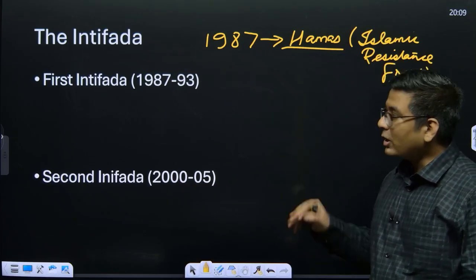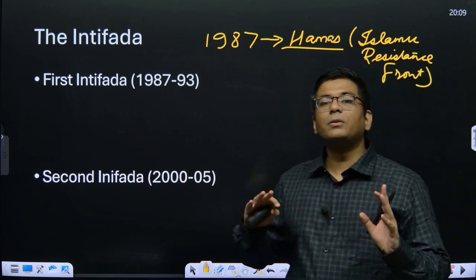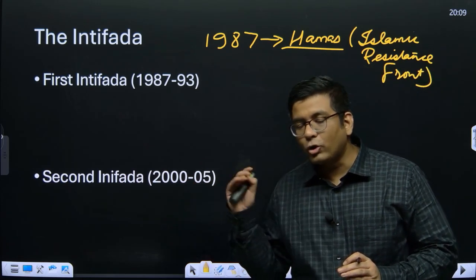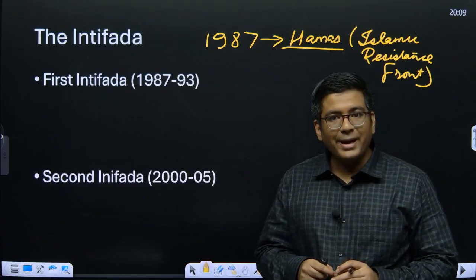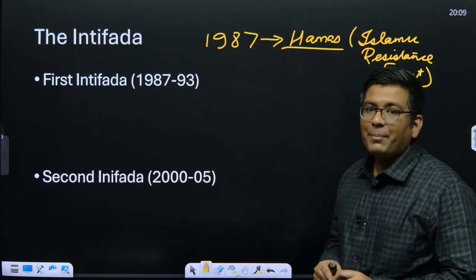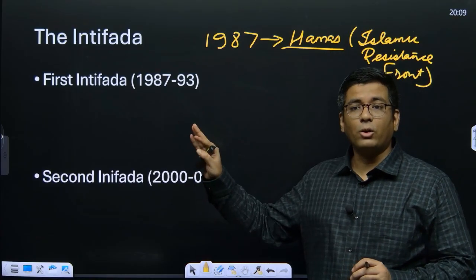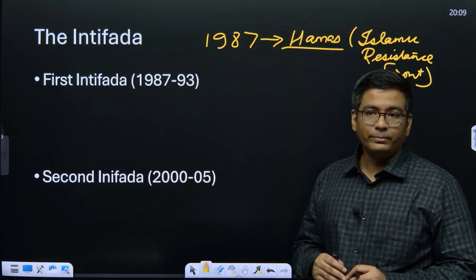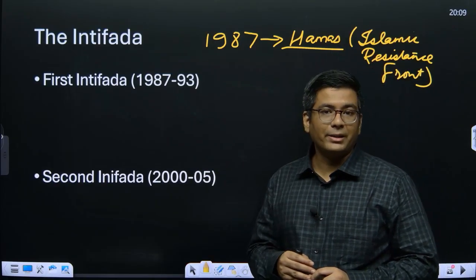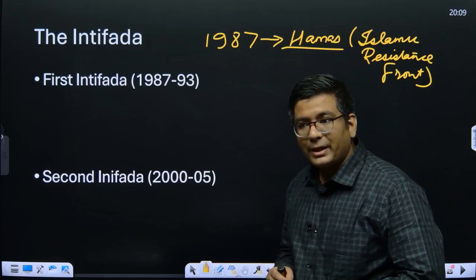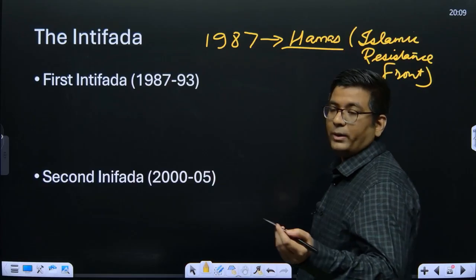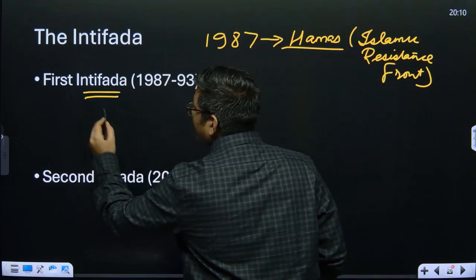Okay, so now what happens is that because of the military occupation of Jerusalem, the West Bank and at the same time the Gaza Strip, the Palestinians are not able to do any kind of meaningful economic activity. They are not able to have a decent standard of living, and subsequently they come up with their own kind of non-cooperation movement. Okay, that was called Intifada.